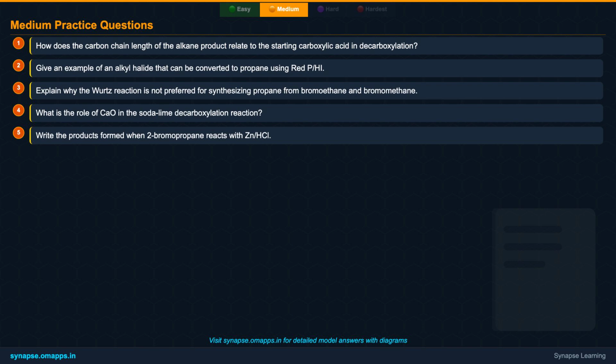Fourth, what is the specific role of calcium oxide in the soda-lime decarboxylation? And fifth, predict the products when 2-bromopropane reacts with zinc and hydrochloric acid. Pause and think them through.